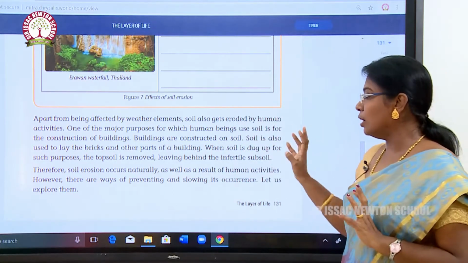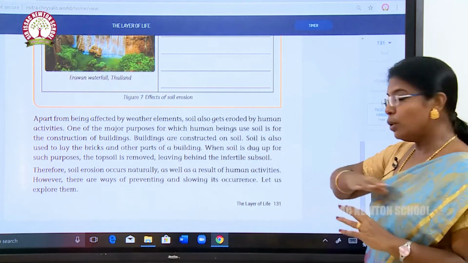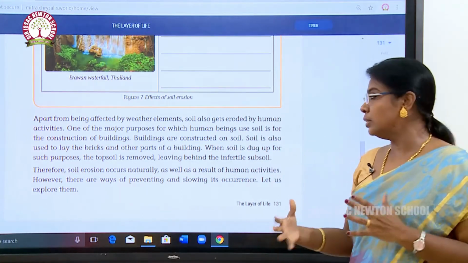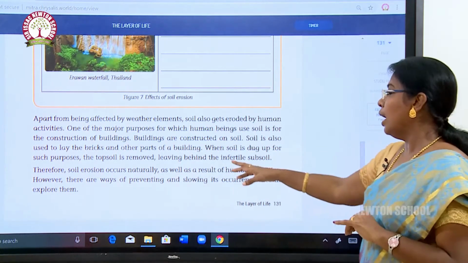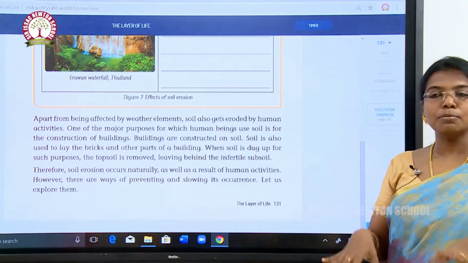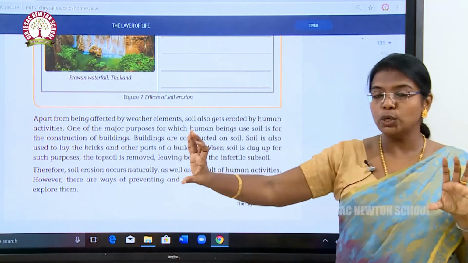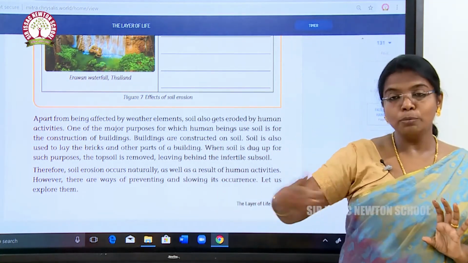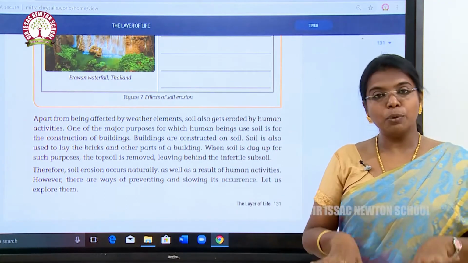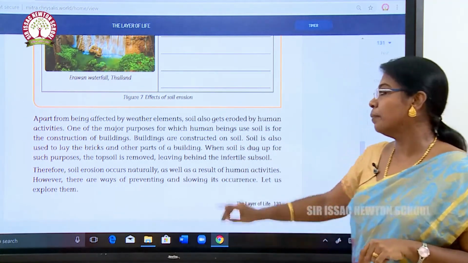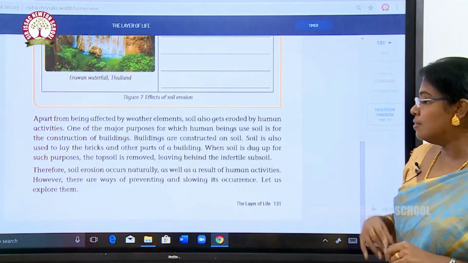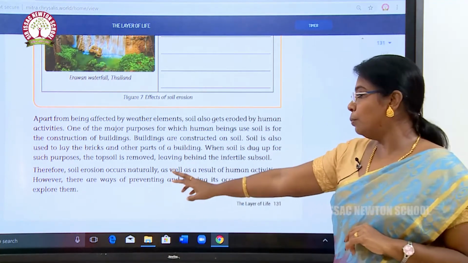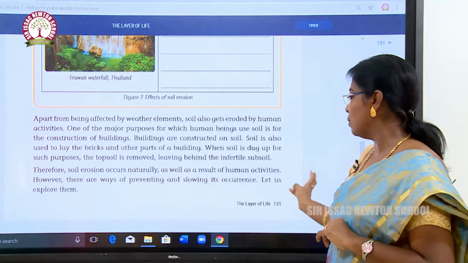When soil is dug up for such purposes, topsoil is removed, because we are digging the lakes and rivers for soil purposes. The topsoil is removed, leaving behind the infertile subsoil. The topmost soil is the fertile soil, but when it is removed, we get only infertile soil inside. Therefore, soil erosion occurs naturally as well as a result of human activities. However, there are ways of preventing and slowing its occurrence.